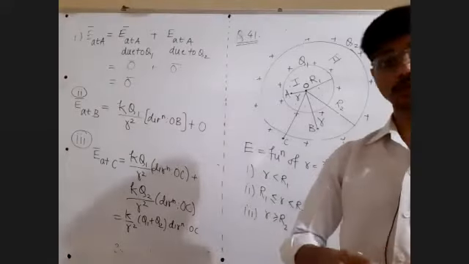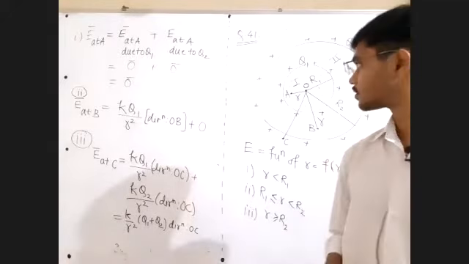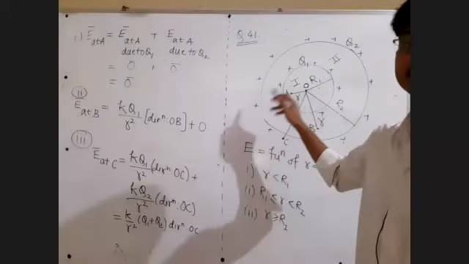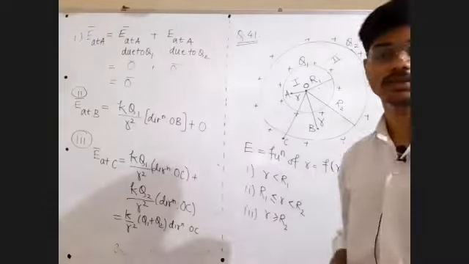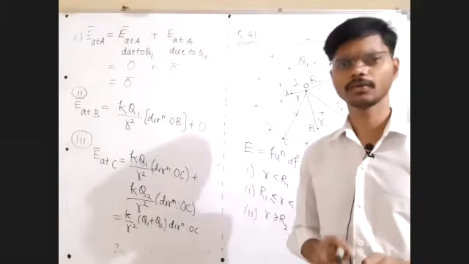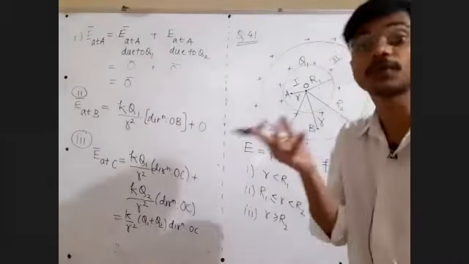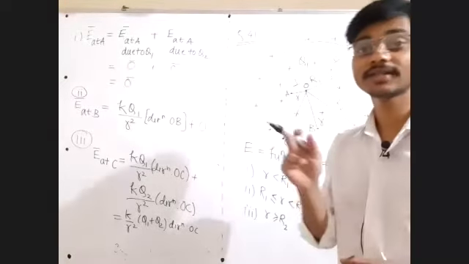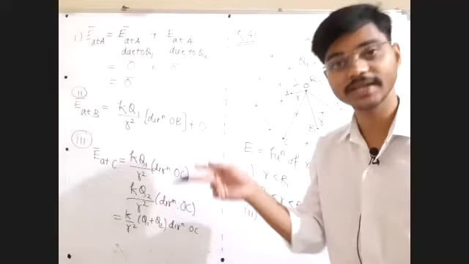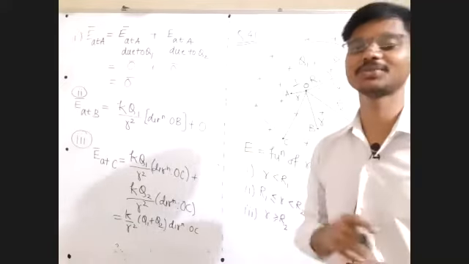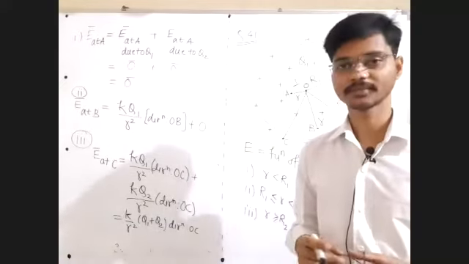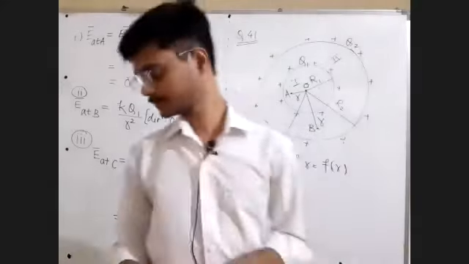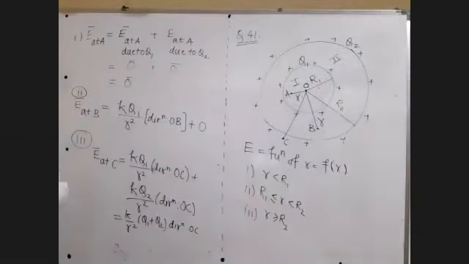Such questions will definitely be there in the exam, so that they can confuse you inside, outside, but you will not get confused. Okay, you decide it first. Because of Q1, what will be the electric field? Because of Q2, what will be the electric field? Whether the given point is inside Q1 or outside Q1, according to that, use the formula. Yes, very good.